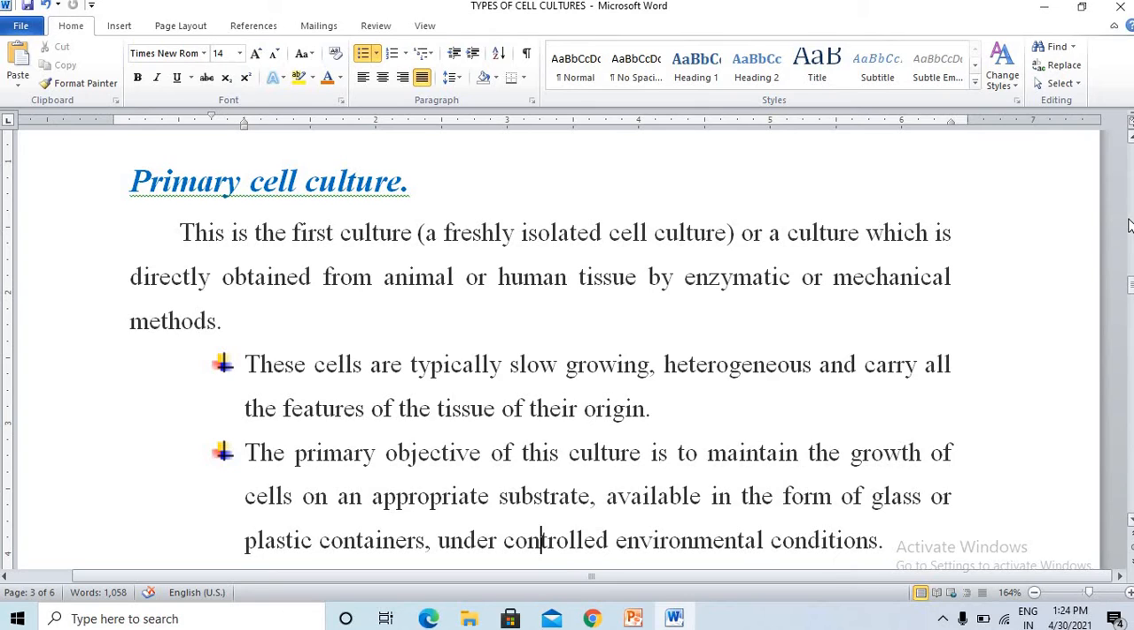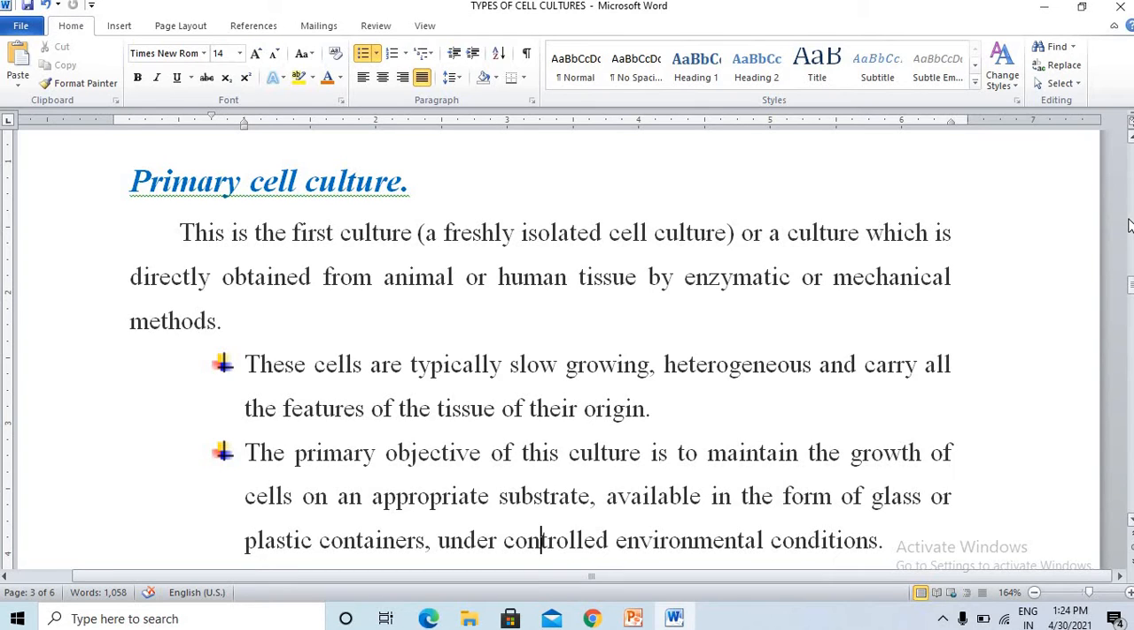With mechanical methods, you have to crush the tissue. But in enzymatic methods, just by adding trypsin or some of the other enzymes, you can separate the particular tissue of interest and go for the primary cell culture. So a freshly isolated cell culture that is being cultured is called primary cell culture.